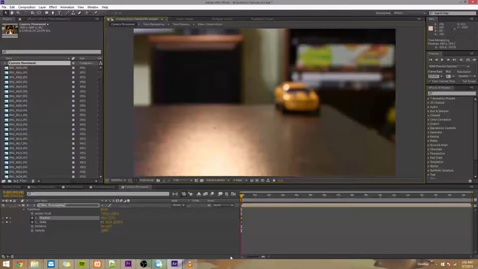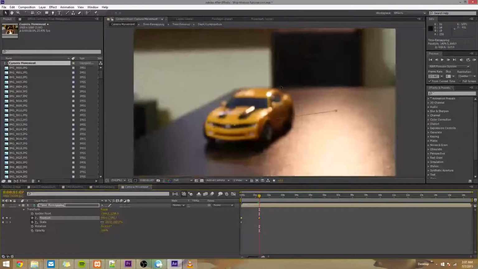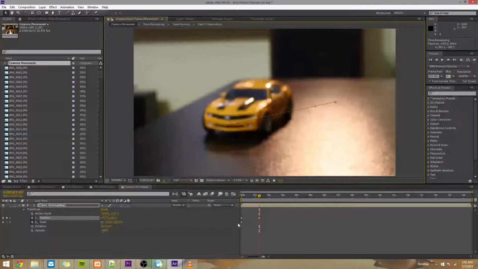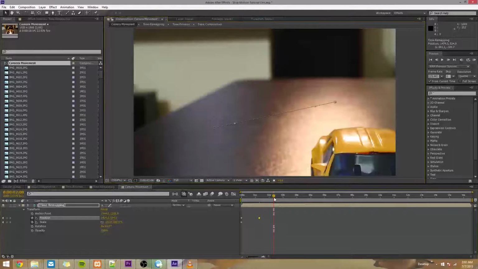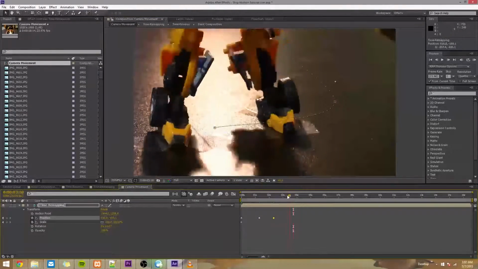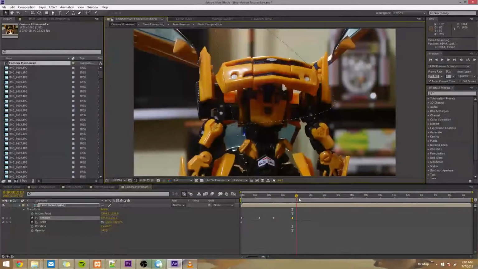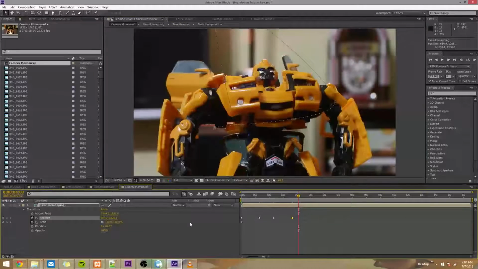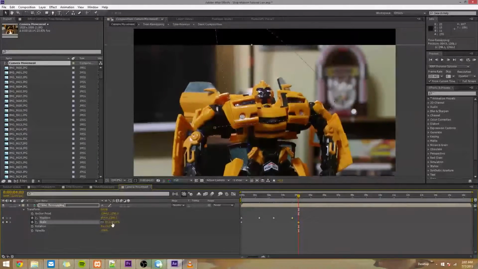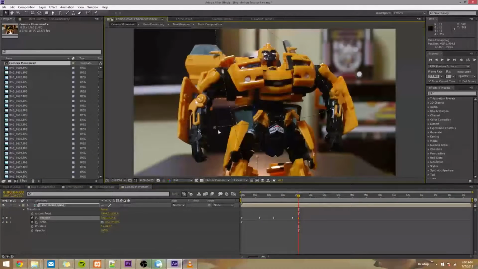So I'll just move the video where I want it to be at this point in time. I'll go forward in time, drag it again, and right now you can see I'm only affecting the position, but we'll deal with scale later. Drag the video again, go to where he stands up, I'll drag the video again, and at this point I noticed that we're really close to him, kind of want it to look like we're zoomed out a little bit, so I'll scale it down. You can see when I scale it down, the edge of the video is revealed, so I've got to move it back up. And that looks like pretty nice framing.